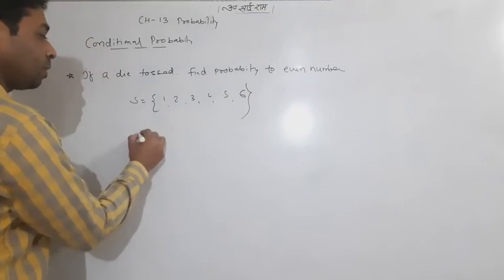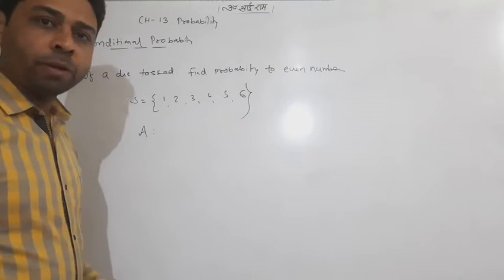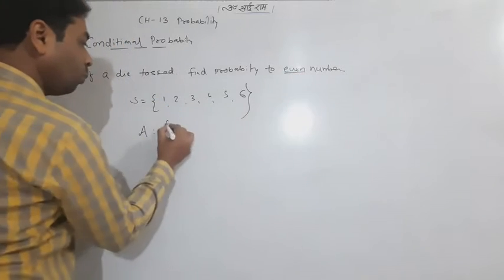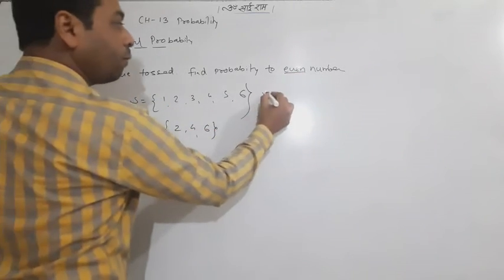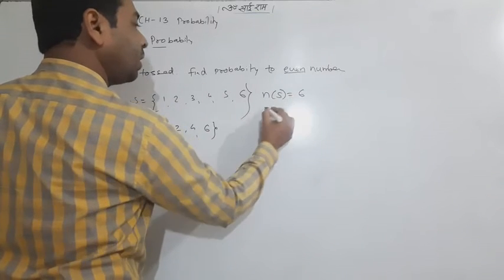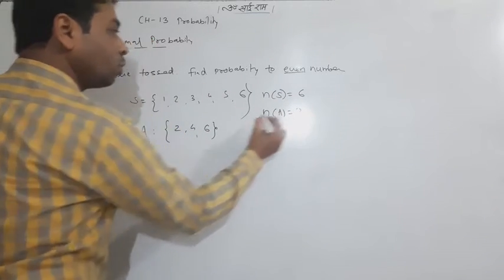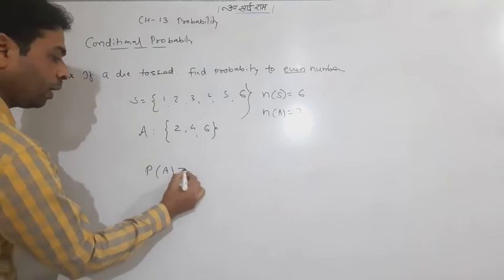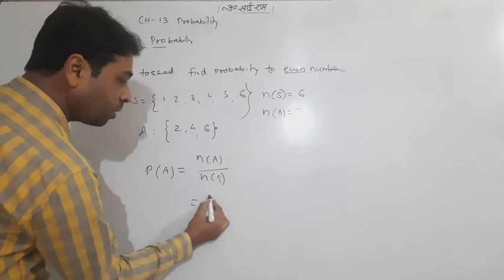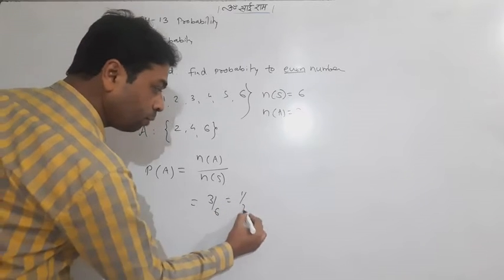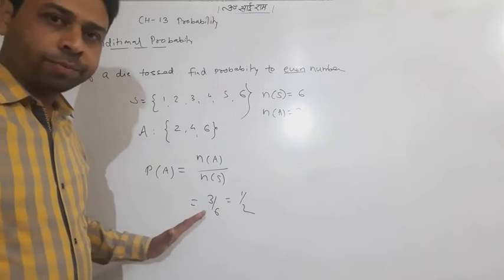This is the sample space. Assume an event A that it is an even number: 2, 4 and 6. So n of S is 6 and n of A is 3. The probability of event A is n of A upon n of S, that is 3 by 6, which is 1 by 2. This is the answer.